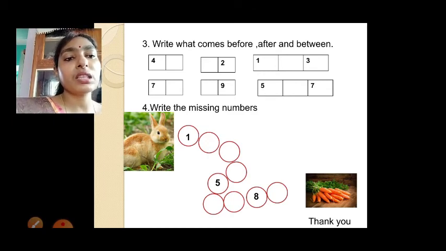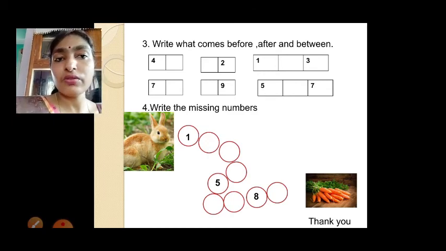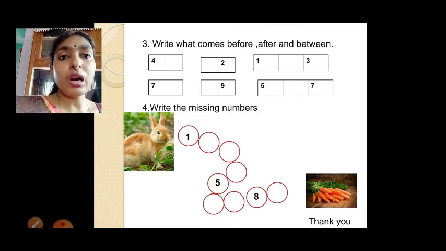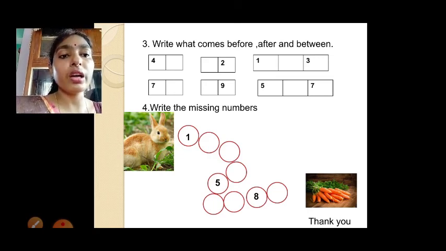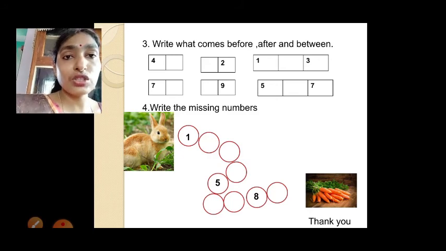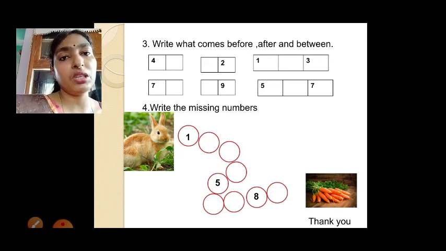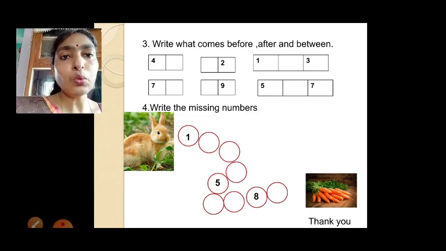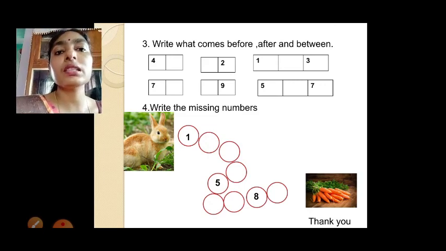Now write the missing numbers. So this rabbit is very fond of, you all know rabbit likes carrot. So this rabbit wants to eat these carrots, but it can't go because there are gaps. Okay, so you have to write the numbers and then it can jump, then it can reach the carrot. So help this rabbit to get the carrots. Okay, so what you will do? All the missing numbers you will write here 1 to 9. I think you all have understood. Very easy lesson it is.